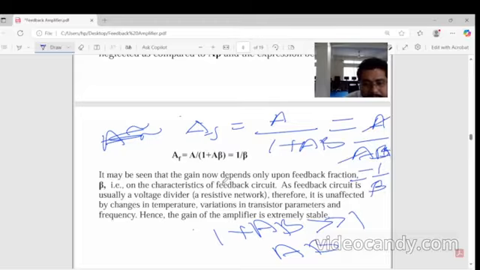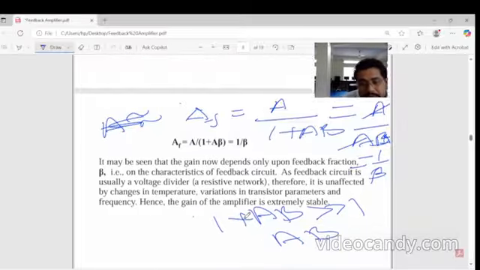It may be seen that the gain now depends only upon the feedback fraction beta, on the characteristics of the feedback circuit. The feedback circuit is usually a voltage divider or resistance network. Therefore, it is unaffected by changes in temperature, variation in transistor parameters and frequency. Otherwise the gain of the amplifier can be extremely unstable.